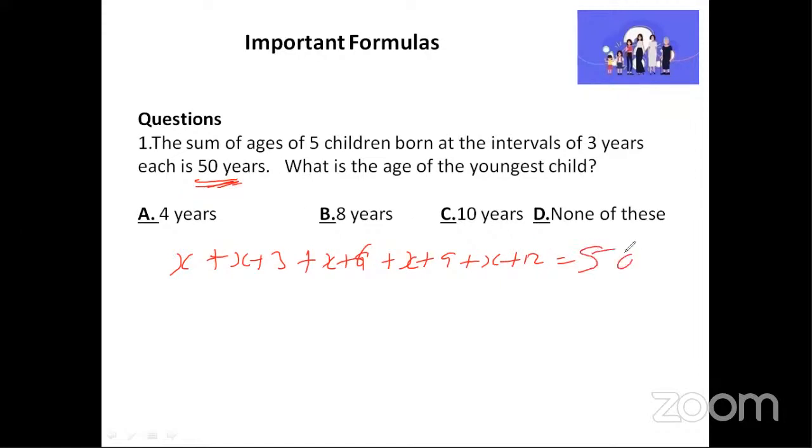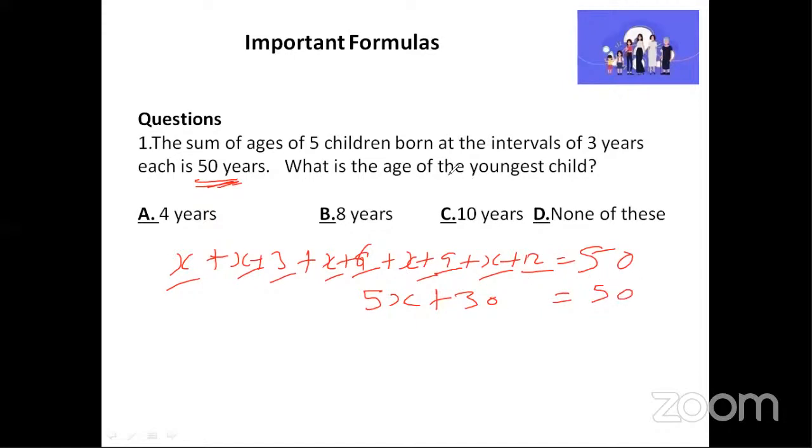Observe how many x we have: 1, 2, 3, 4, 5. So when I add, it will be 5x plus the numbers: 3 plus 6 is 9, 9 plus 9 is 18, 18 plus 12 is 30. So 5x plus 30 is equal to 50.